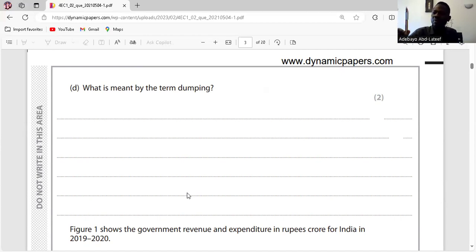Most of the time we have dumping because the government of the exporting country, the country you are importing from, subsidizes it. So it means that the cost of production reduces. That makes the firms selling it sell at a reduced price to increase their exportation. Is it clear? Yes. So that is D.